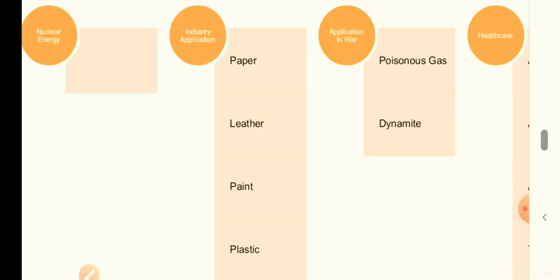Second, application of chemistry in war. Chemistry is responsible for the discovery of highly explosive substances. We know that there are many poisonous gases which are one type of chemicals only. Dynamites which are used for explosion are also made from different chemicals only.